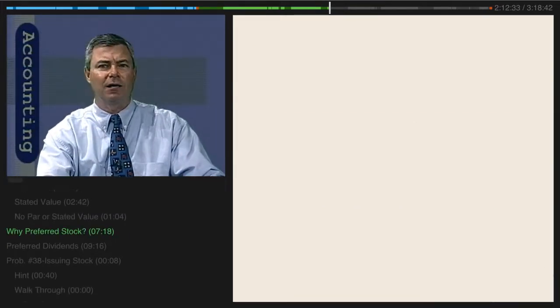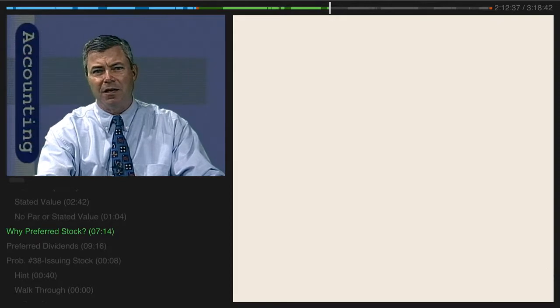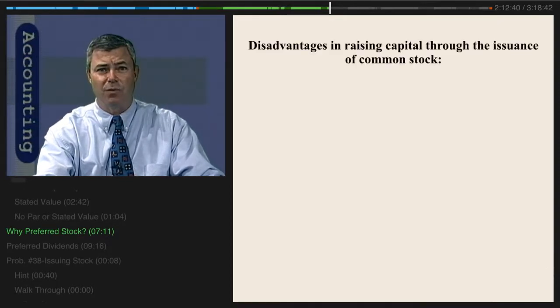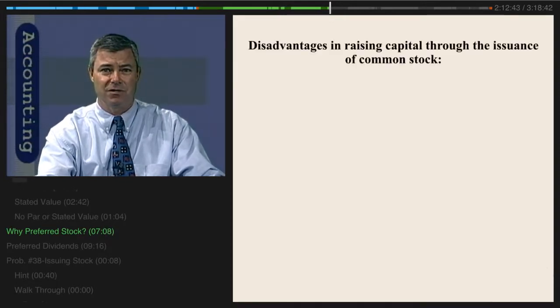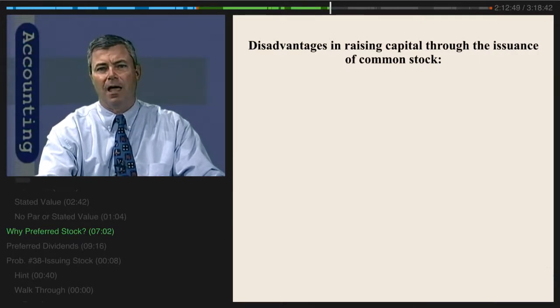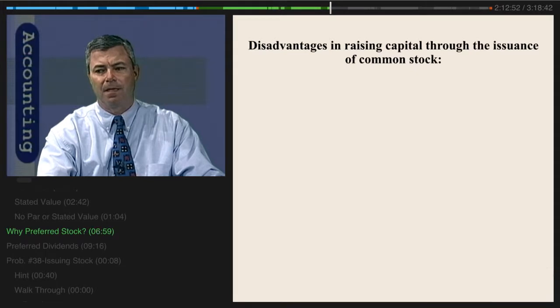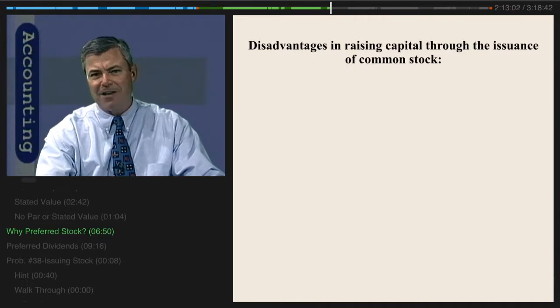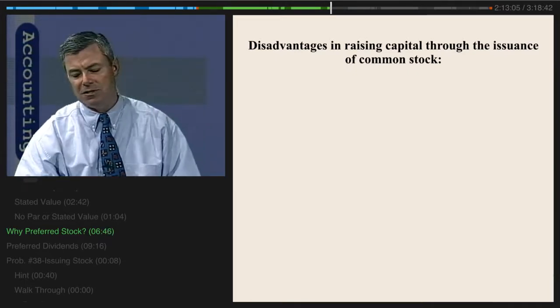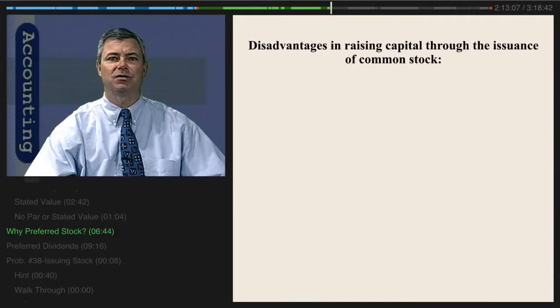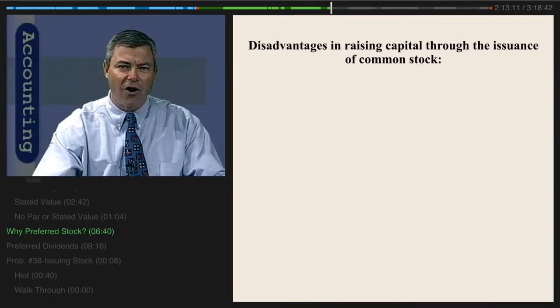Now, I want to talk a little bit more about some of the advantages, not advantages. What I really want to do is talk about some of the disadvantages in raising capital through the issuance of common stock. If I'm starting a business and I need some capital, I'd like to borrow from a bank or something, but maybe I can't. If I'm going to get investors to invest capital or resources in the business and give them some ownership rights, I'll do it through the issuance of common stock. But there are some disadvantages.